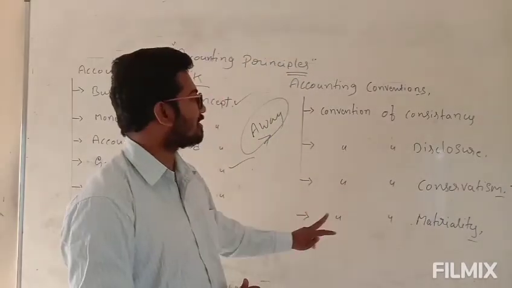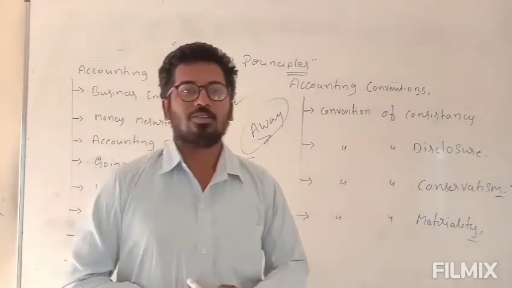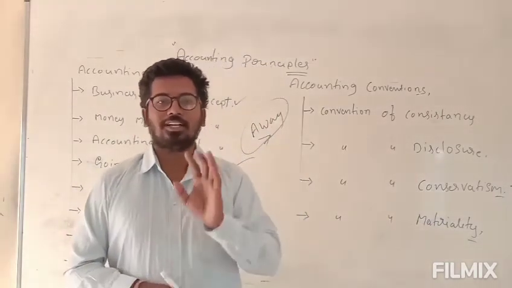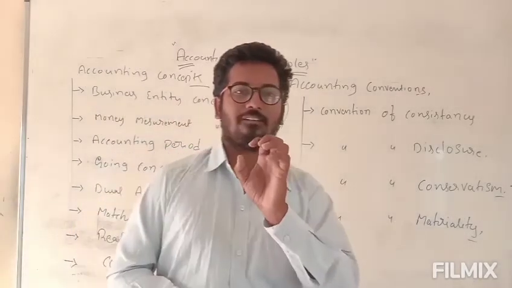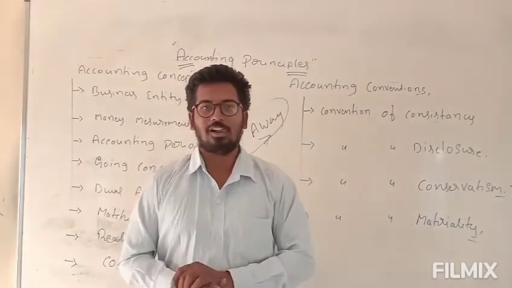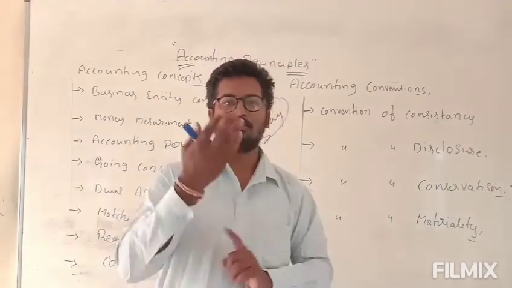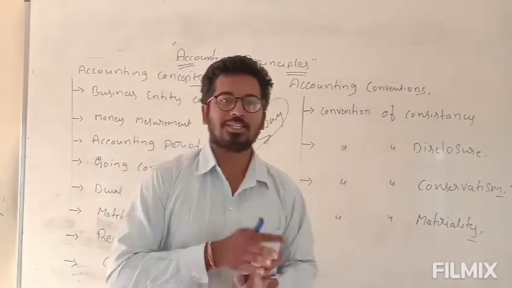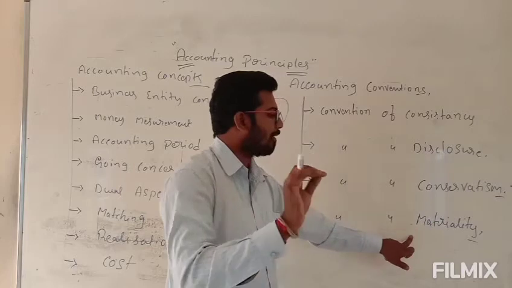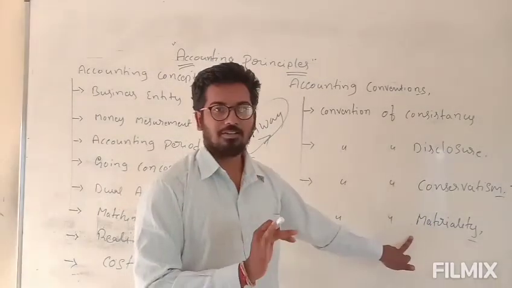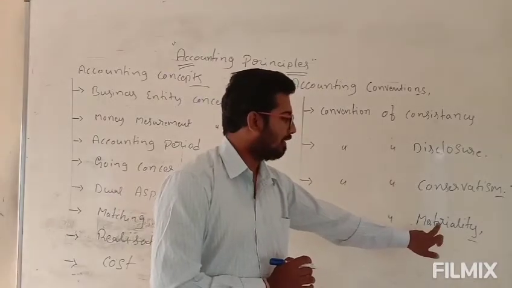Then consider the next concept, the convention of materiality. The convention of materiality is about how we record business transactions. Sometimes omissions may happen, errors may happen, sometimes you may not follow accounting principles, but you have to show materiality.